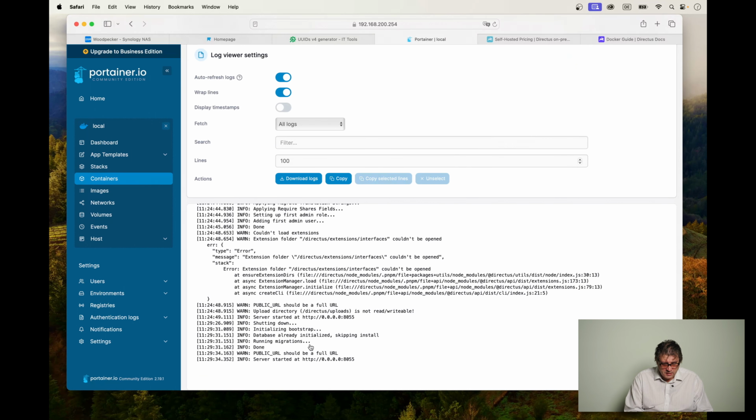Let's just watch this happening. And as you can see, the shutdown and restart mechanism worked, and we can now switch over to Directus itself, because obviously it's running properly. In the next section, we're going to have a look at Directus, log on, and make ourselves at home in this thing.